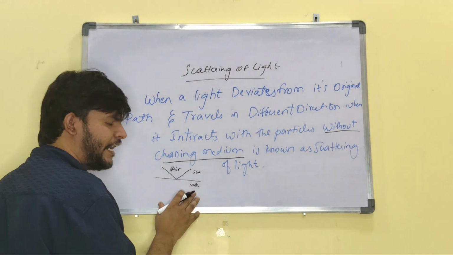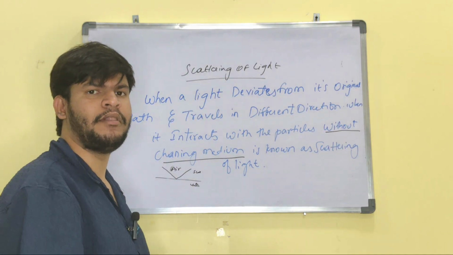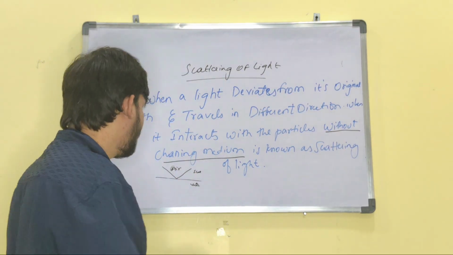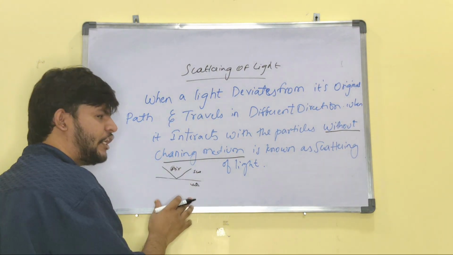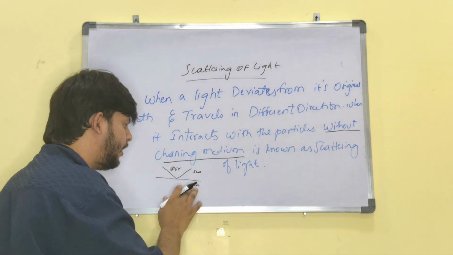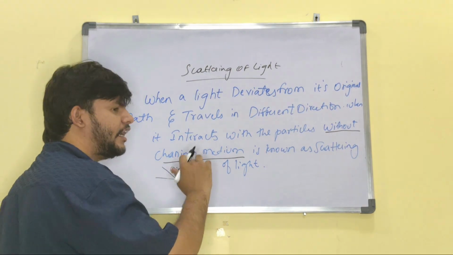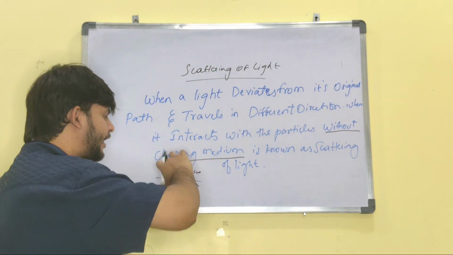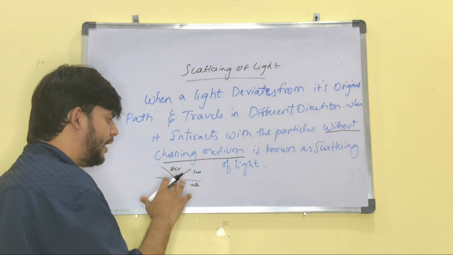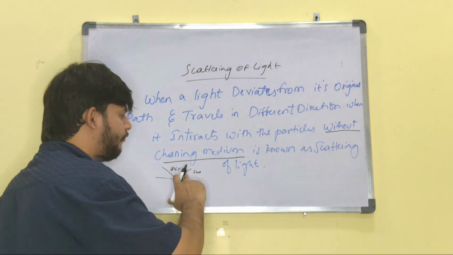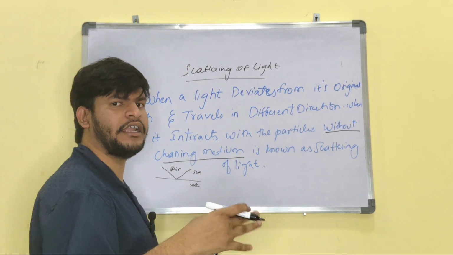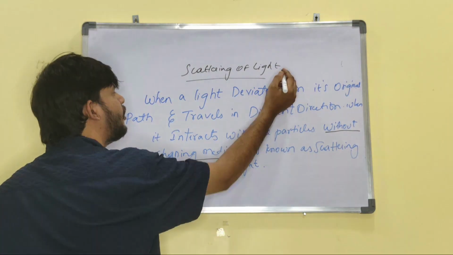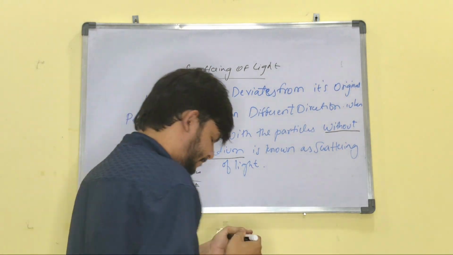If it changes its direction from one medium to another medium, as we learned in refraction, that is called refraction. That means rarer to denser or denser to rarer. But here, in only one medium, the light will scatter in different directions. That is known as scattering of light. Please copy.